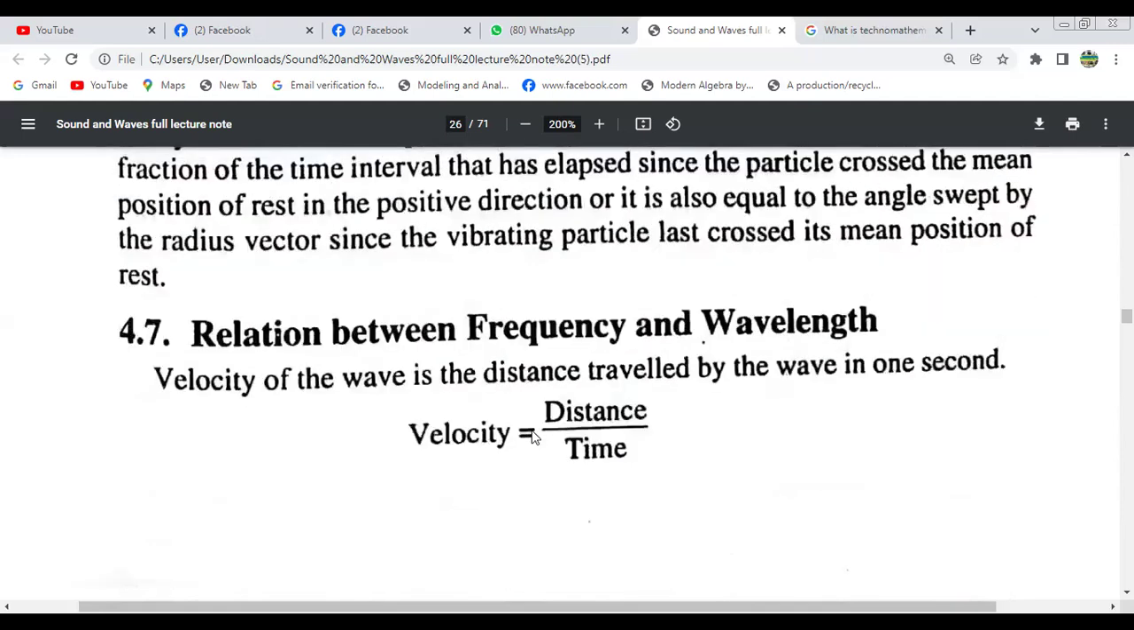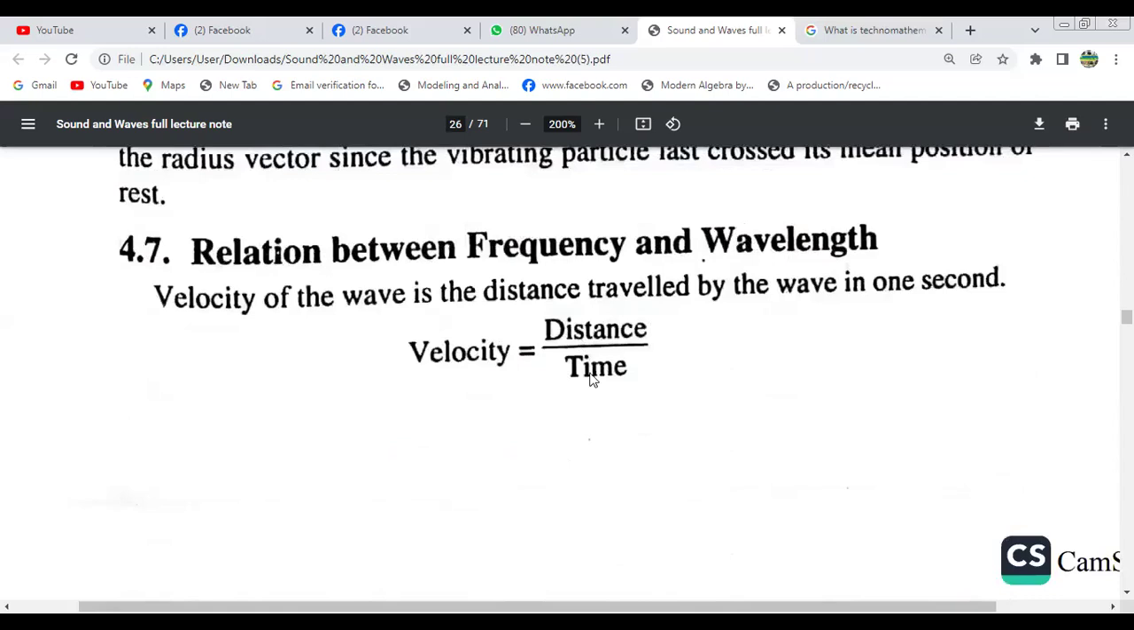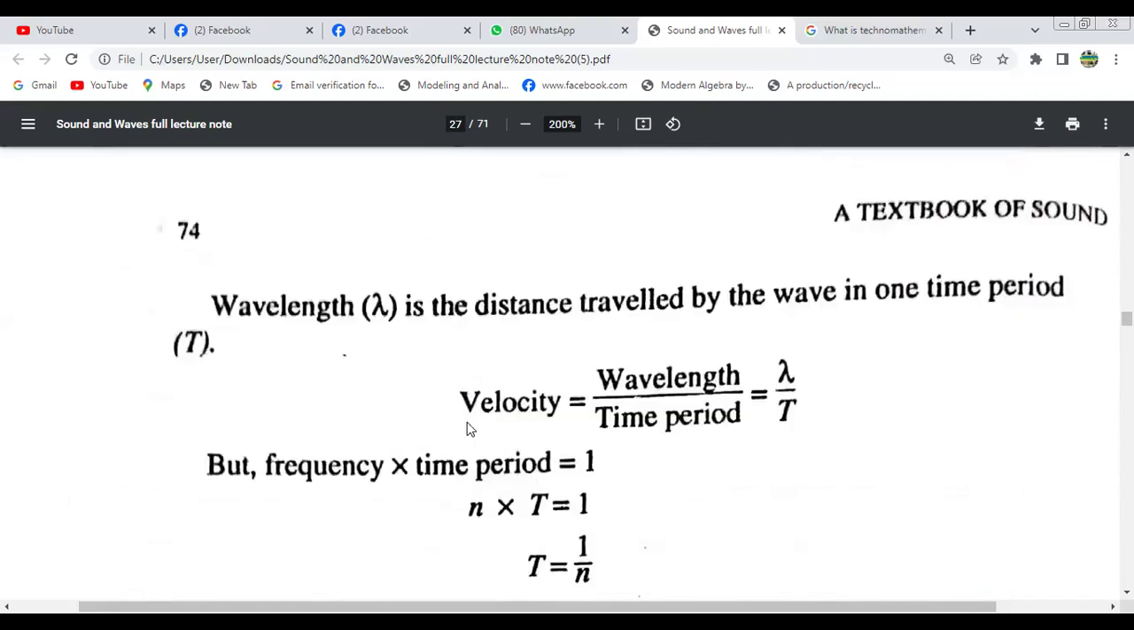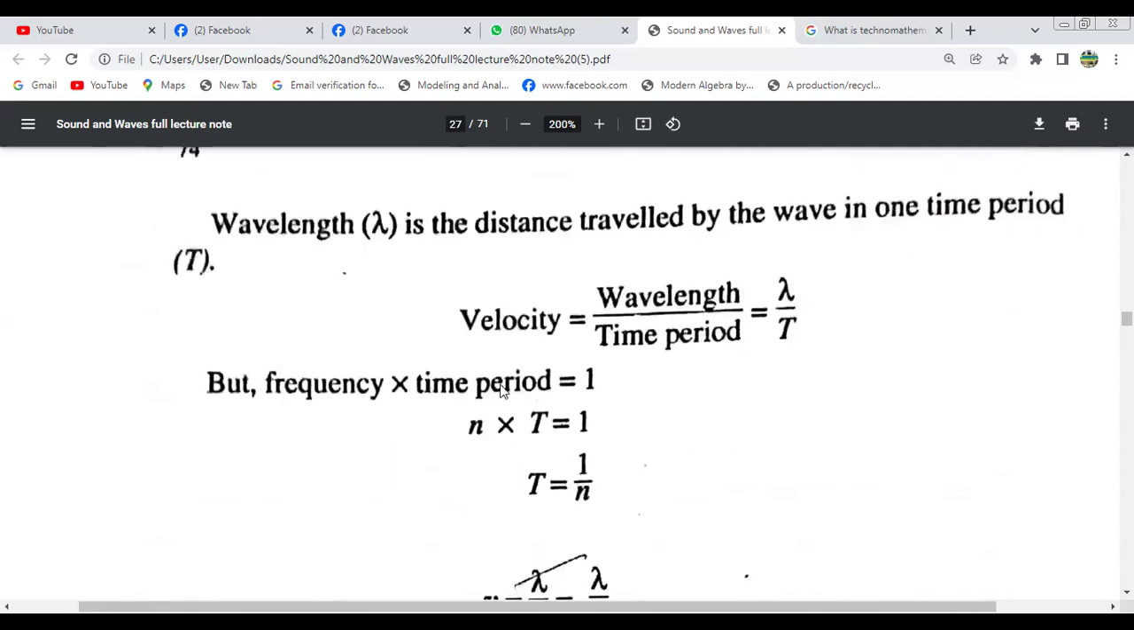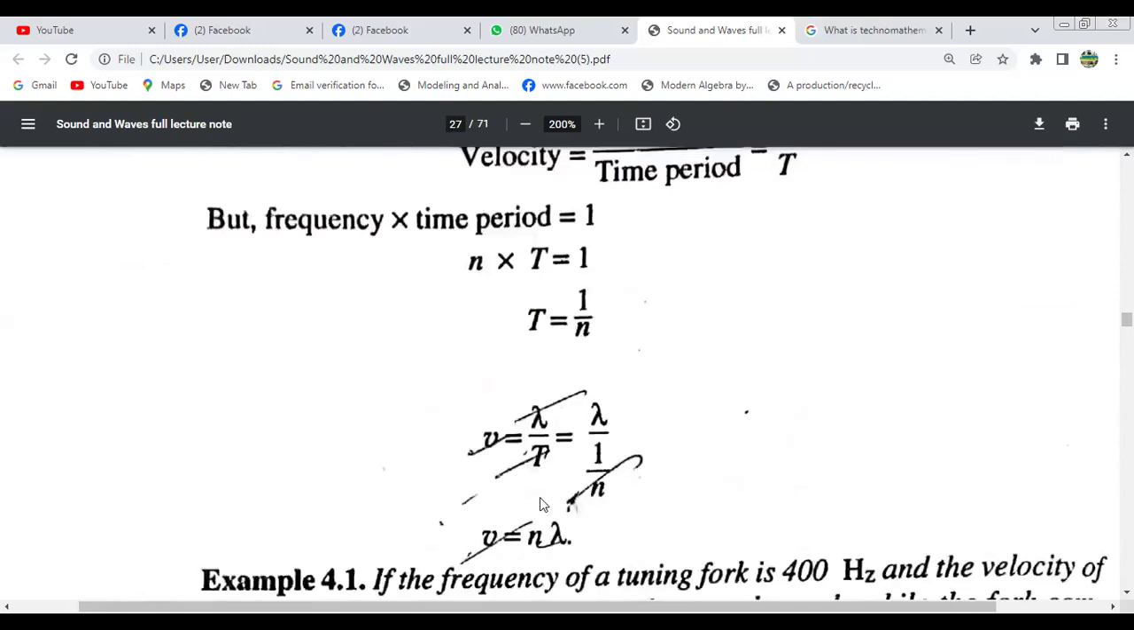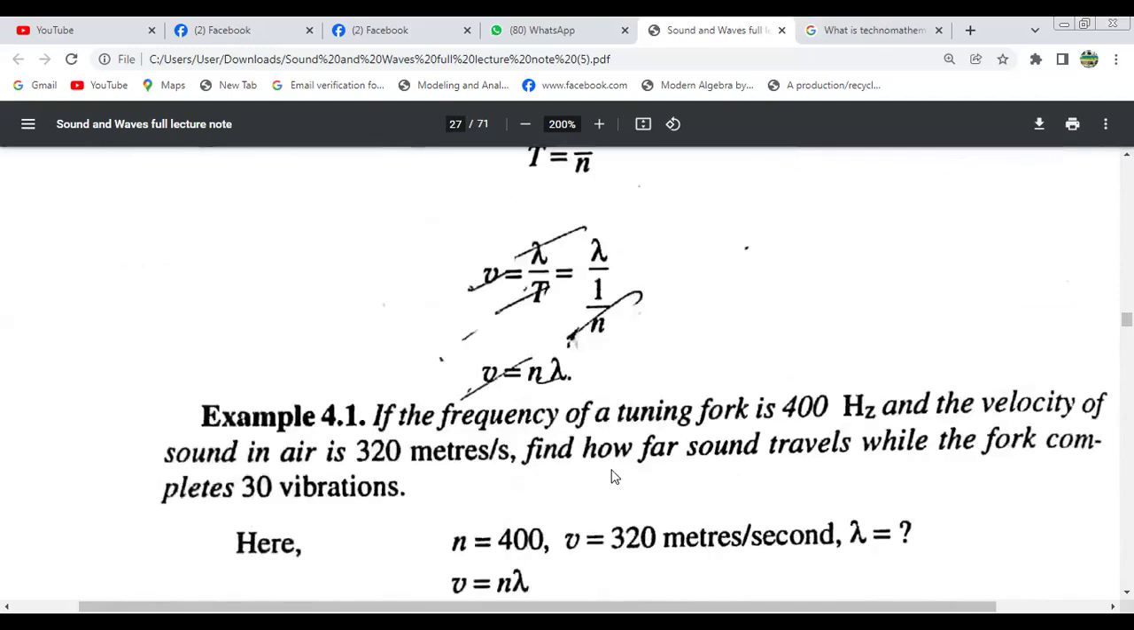Now the relation between frequency and wavelength: velocity equals distance by time. So velocity equals what? Wavelength divided by time period, lambda by T. But frequency multiplied by time period equals what? 1. Capital T equals 1 by n. In that case, v equals n lambda.